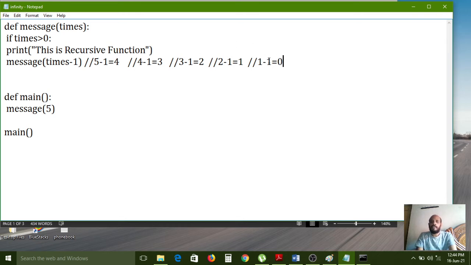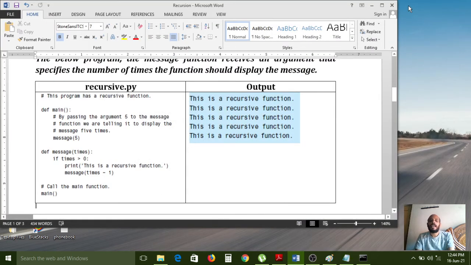So when it gets 0 in this place, immediately 0 greater than 0 is false, so the condition becomes false. The message calling place is from the main method, so the control will return back to the calling place, nothing but the main method. Like that, iterations happen in a recursive function. If you want to stop an iteration, we need to use this type of conditional statement.